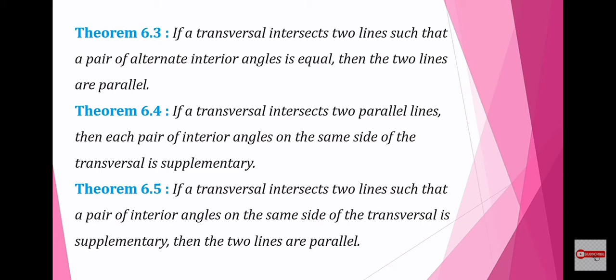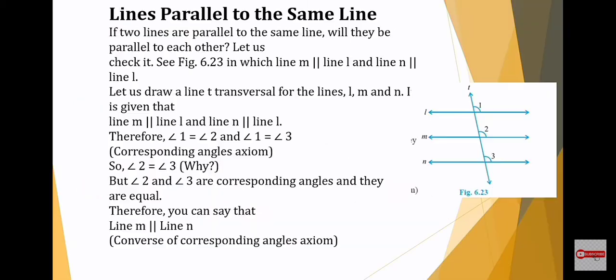So Theorem 6.3 states that if a transversal intersects two lines such that a pair of alternate interior angles is equal, then the two lines are parallel. The next theorem states that if a transversal intersects two parallel lines, then each pair of interior angles on the same side of the transversal is supplementary. And the next theorem states that if a transversal intersects two lines such that a pair of interior angles on the same side of the transversal is supplementary, then the two lines are parallel. So just understand all these theorems. You will have to apply them while doing problems.